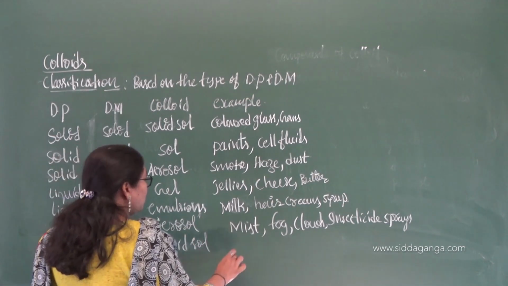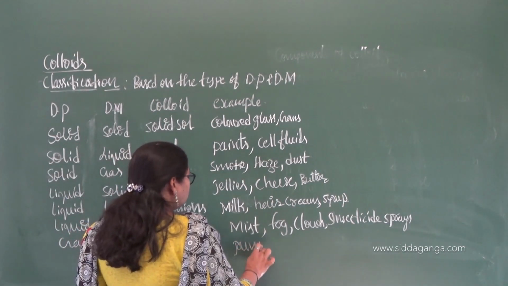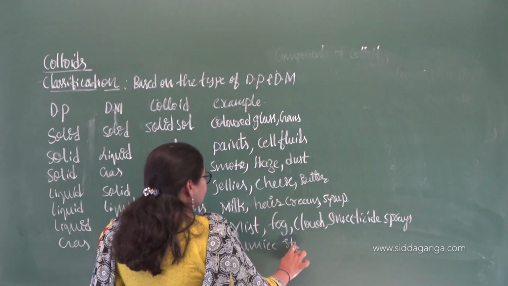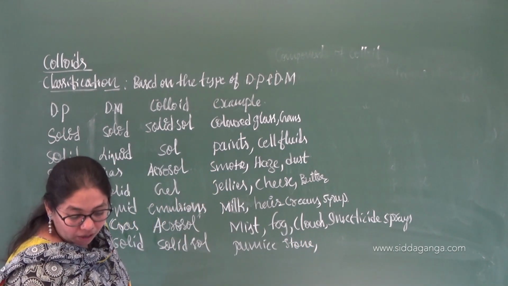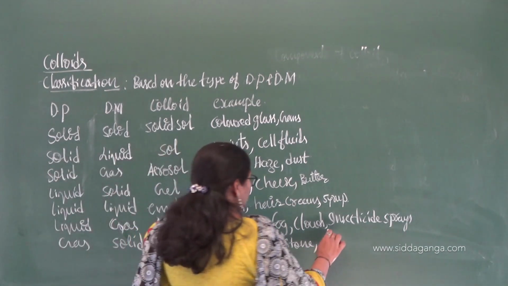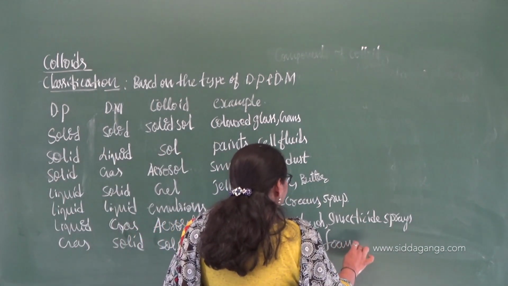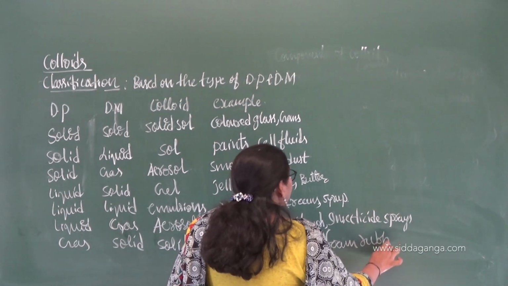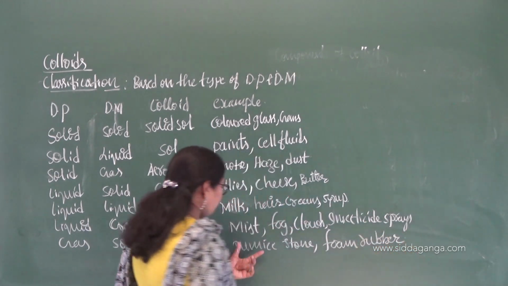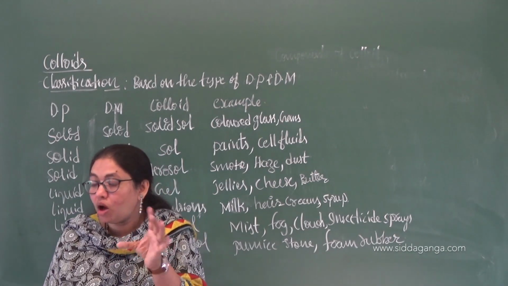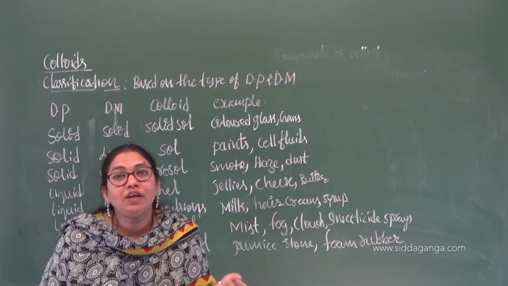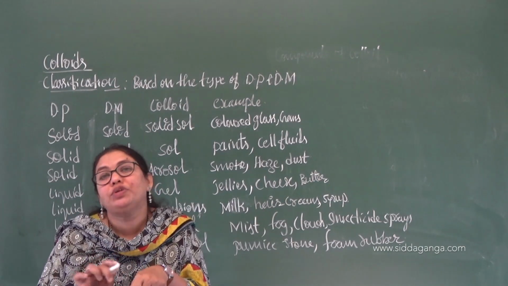You can have the example of pumice stone, as well as foam rubber. I will explain this one. Pumice stone, which you get in the market, is hard and porous in nature, and we use it to rub the feet.